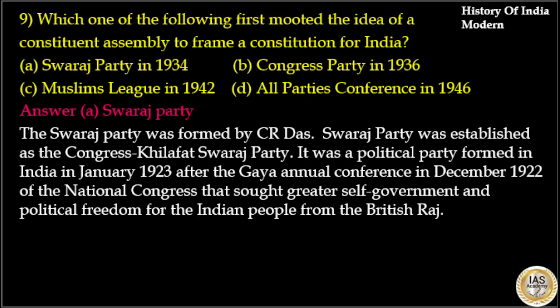The Swaraj Party was formed by C.R. Das. Swaraj Party was established as the Congress Khilafat Swaraj Party. It was a political party formed in India in January 1923 after the Gaya Annual Conference in December 1922 of the National Congress, that sought greater self-government and political freedom for the Indian people from the British Raj.